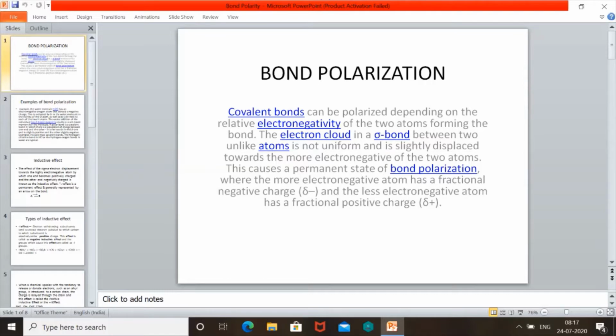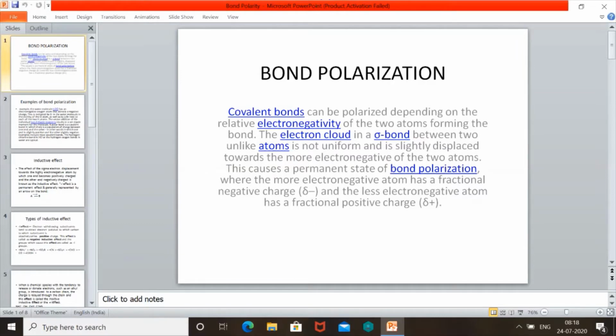So here, due to the electronegativity difference, what is electronegativity? The ability to attract the bonded pair of electrons is known as electronegativity. And the attraction of the bonded pair causes the arising of some charges, partial charges. And we know there is sigma bond, pi bond. When there is a double bond, a sigma bond and a pi bond will be there. Sigma bond is formed by axial overlap of orbitals.